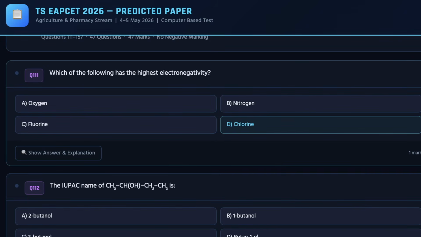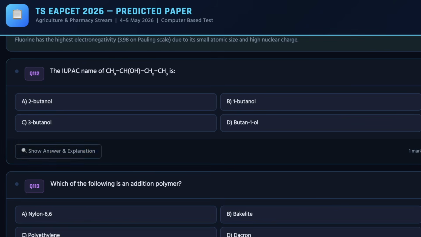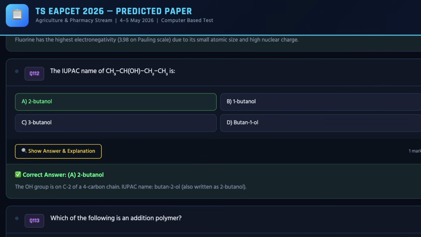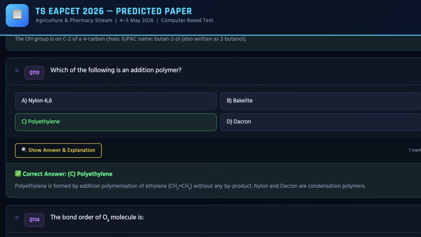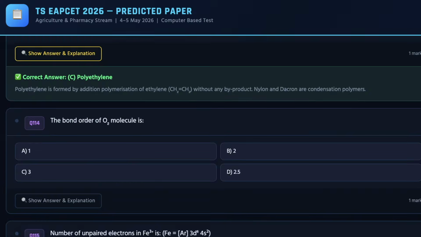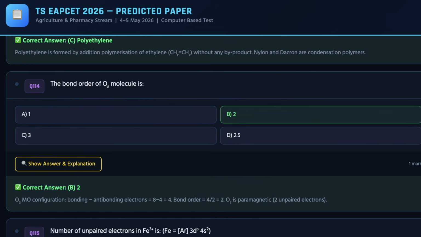Next, moving ahead, we have the first question from chemistry, and the answer can be checked on the screen, which is C. For the second question, the answer is again A. For the third question, the answer is C. And as you move ahead, you can check out the fourth question from chemistry, and the correct answer can be checked on the screen, which is B.